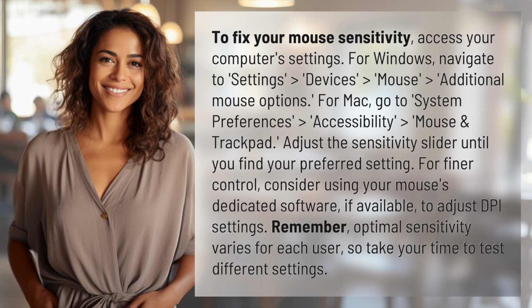For Mac, go to System Preferences > Accessibility > Mouse and Trackpad. Adjust the sensitivity slider until you find your preferred setting.